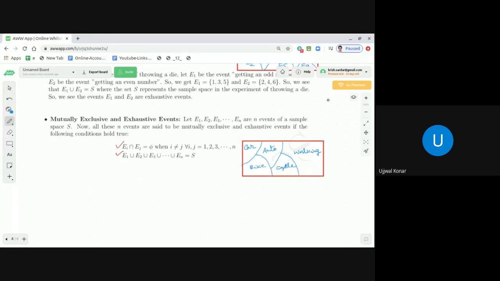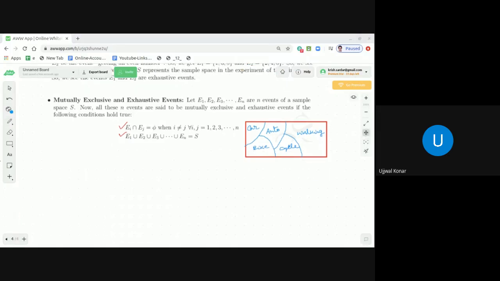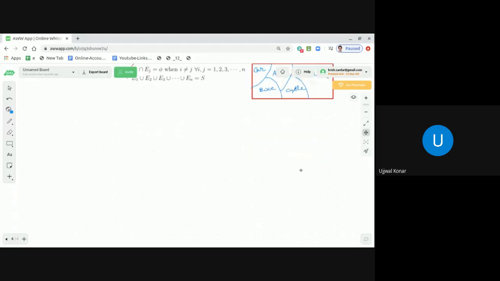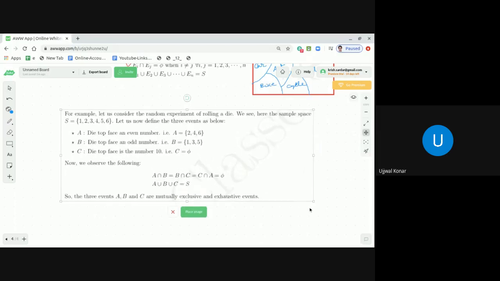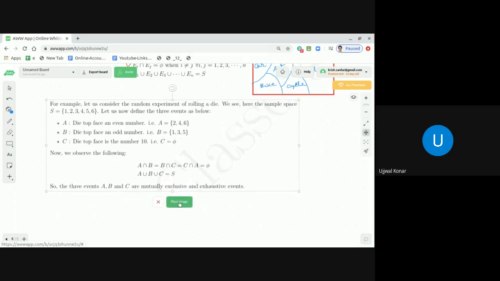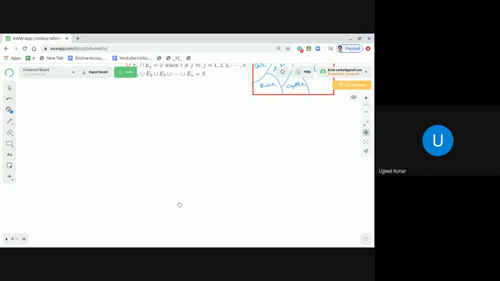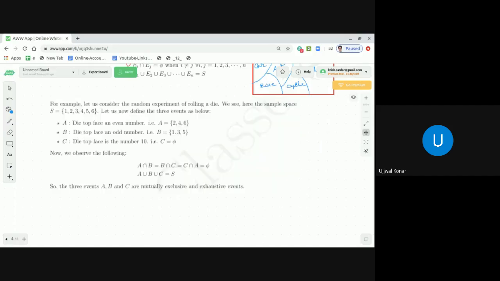Now, with the example we are discussing about the throwing of a die, let's see from that one. Let me write down this step first, and then you'll understand very literally about mutually exclusive and exhaustive events. For example, let us consider the random experiment of rolling a die.